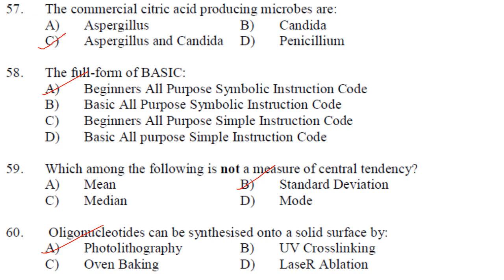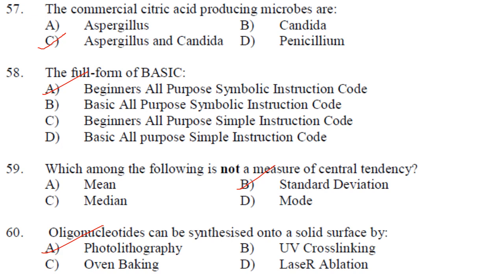Then next one. Oligonucleotides can be synthesized onto solid surface by. So oligonucleotide synthesis is the chemical synthesis of short fragments of DNA and RNA with defined sequences. So in solid phase synthesis, the oligonucleotides that are being assembled are covalently bound via the 3' hydroxy group to a solid support material and remain attached to it over the entire course of the chain assembly.